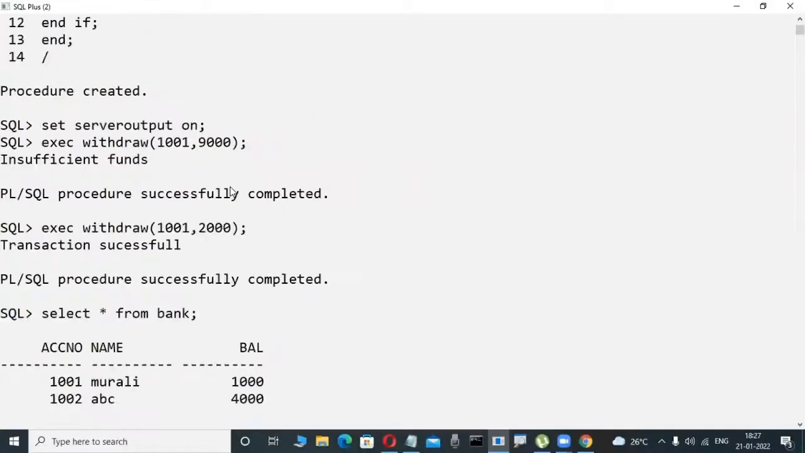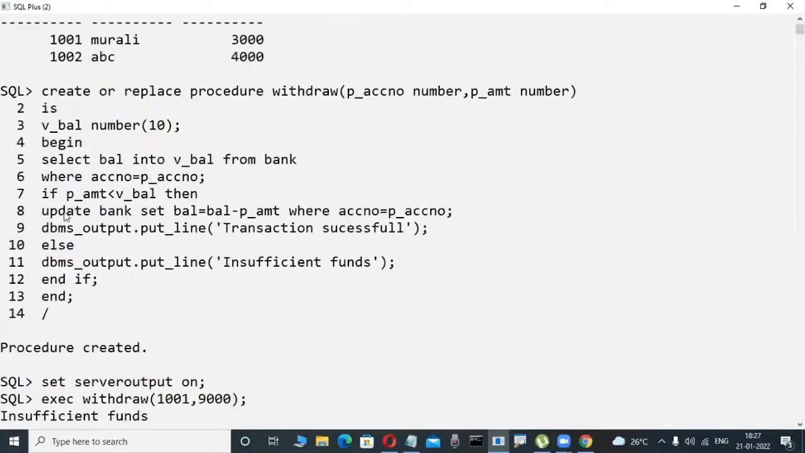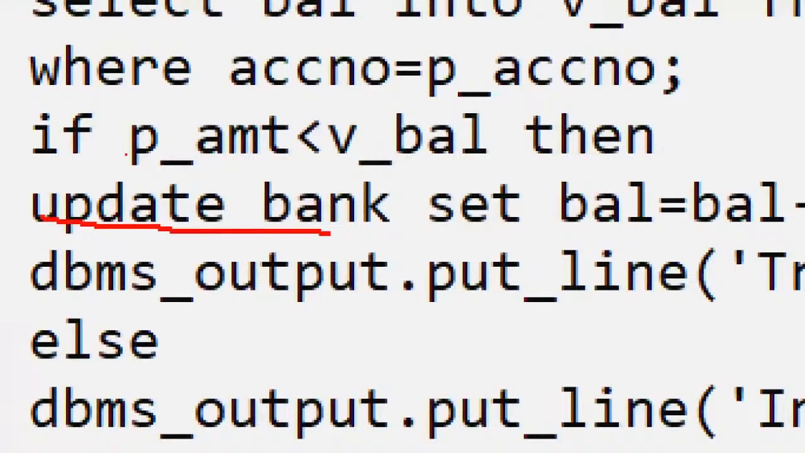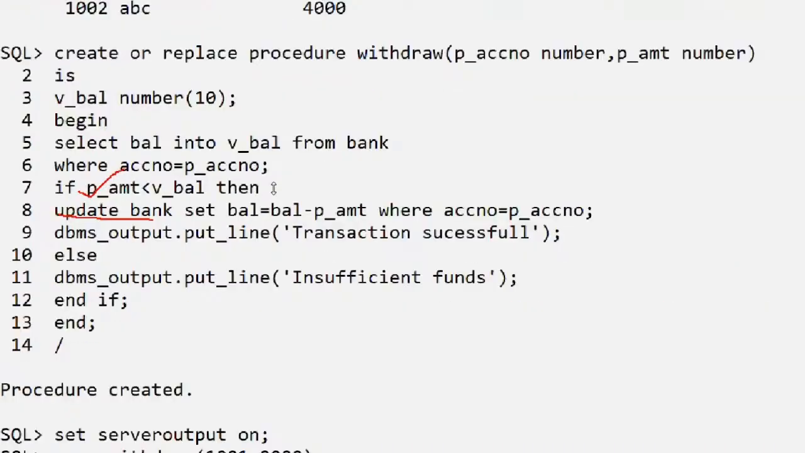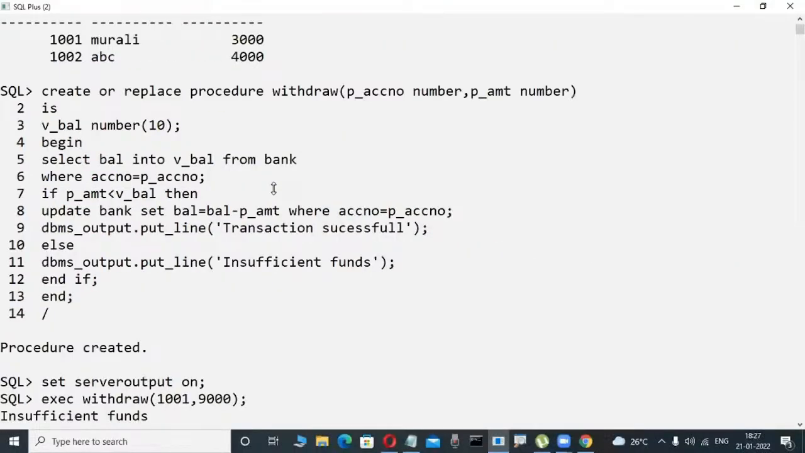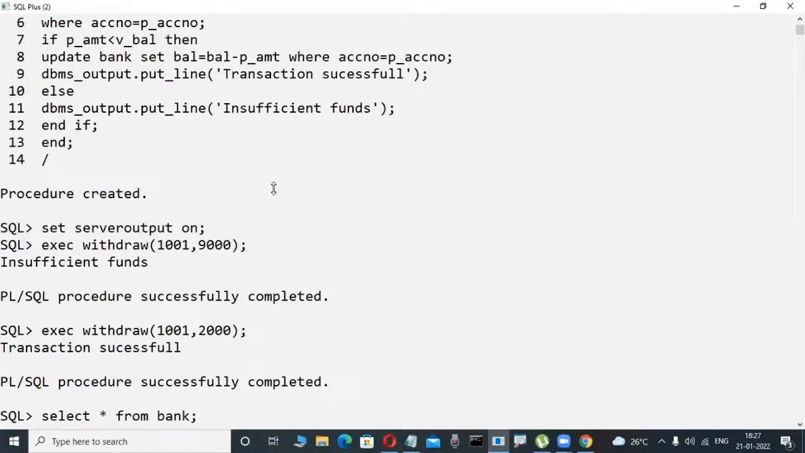How is it possible? You are a programmer, you are writing coding with an update. Update is a SQL command only. If condition is a PLSQL command. That's why you need some language knowledge. With this type of PLSQL coding knowledge, then only you can write real-time applications, OTP validations, bus ticket reservation, anything. So many applications are there, but a little bit of knowledge is required.